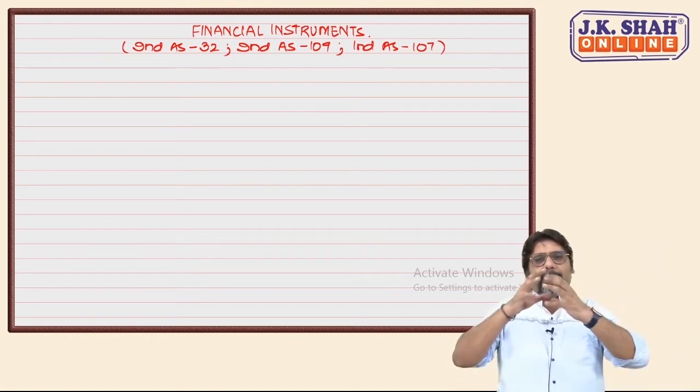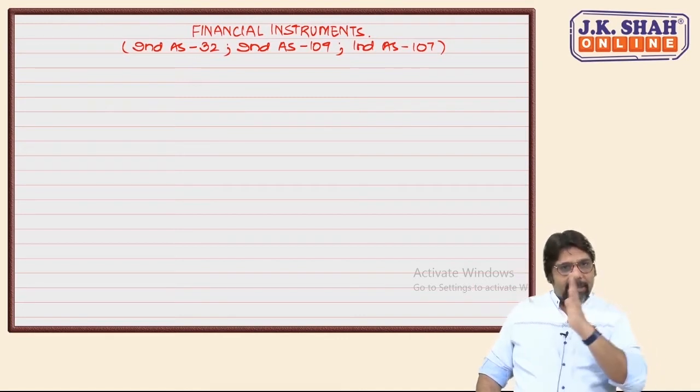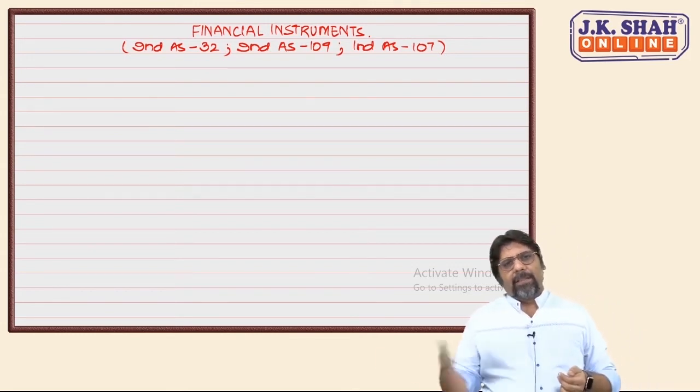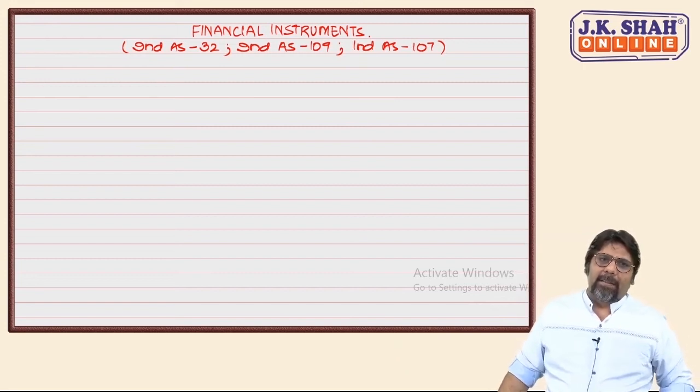So if I divide the 3 standards: 32 gives scope and classification, measurement, recognition, derecognition and presentation are 109, and disclosure is 107.